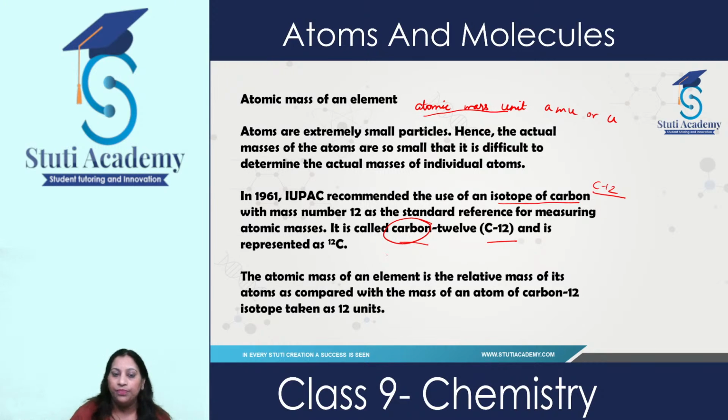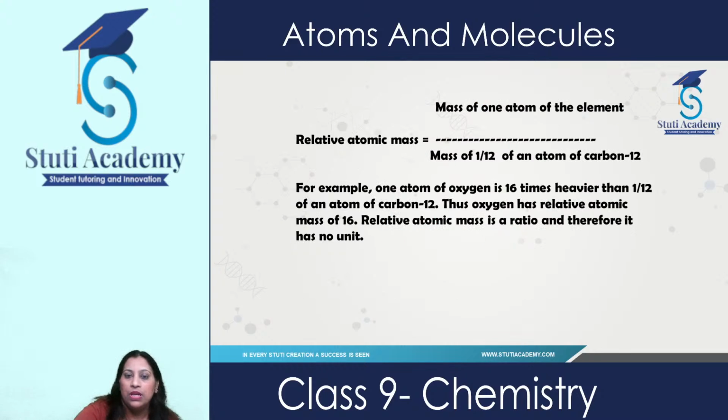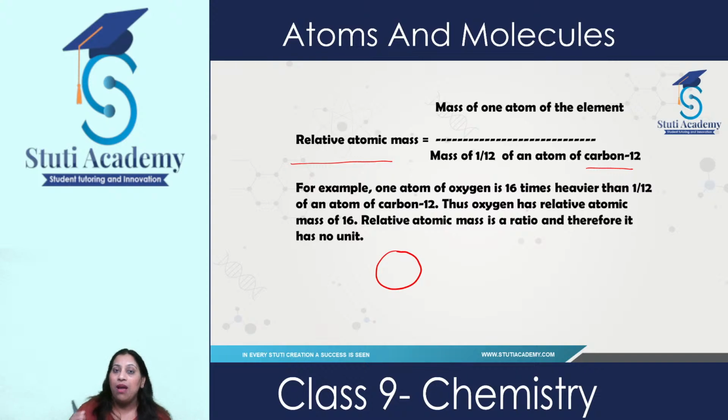For example, before that, relative atomic mass is the mass of one atom of the element upon the mass of 1/12 of an atom of carbon-12. What does it mean? See, this is the carbon. Carbon-12 means we are separating this carbon into 12 parts.